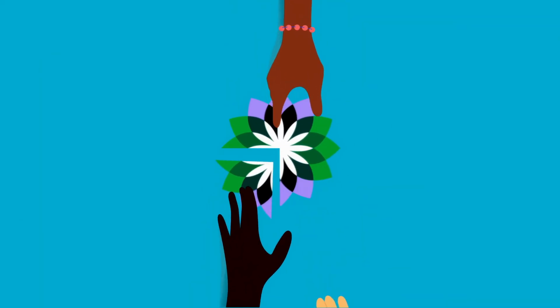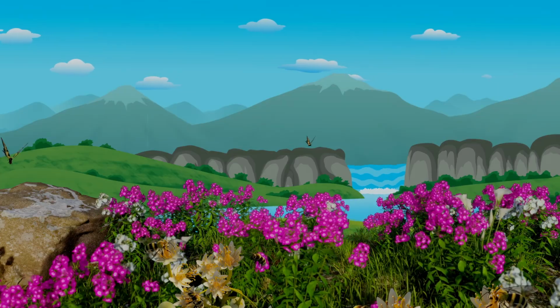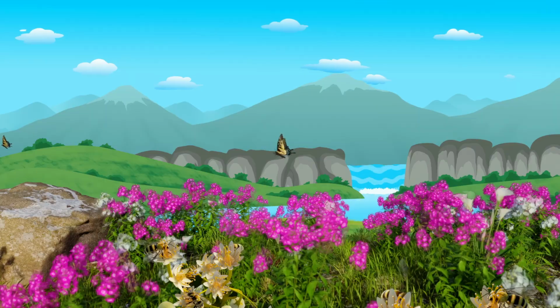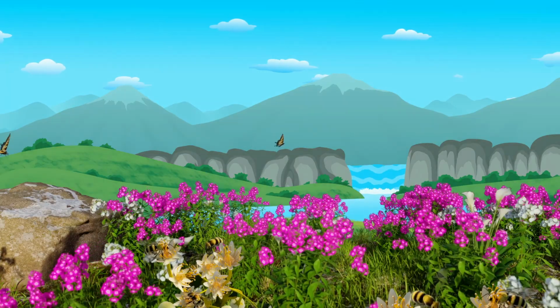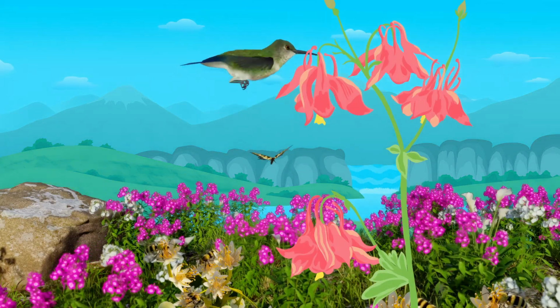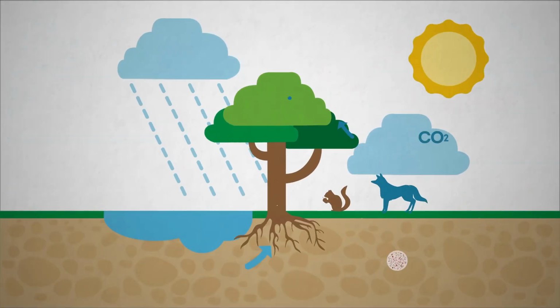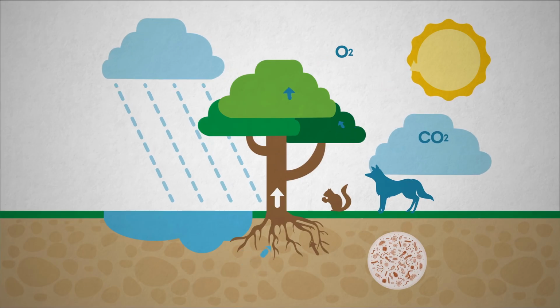Plants are the base of all ecosystems, and all life on Earth depends on plants for survival. Animals rely on plants because plants create the oxygen we breathe and the food we eat. Plants also rely on animals because animals help spread pollen and seeds that are necessary for plant reproduction. Plants and animals depend on each other, so it is important to understand how they interact.